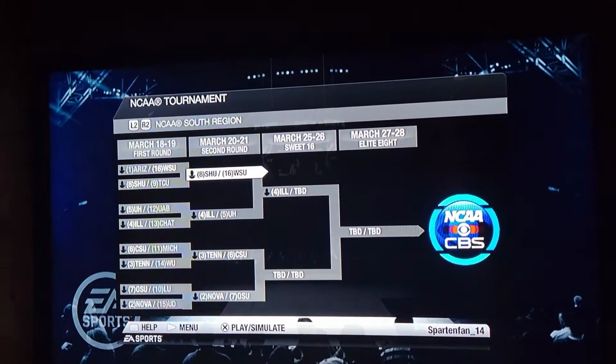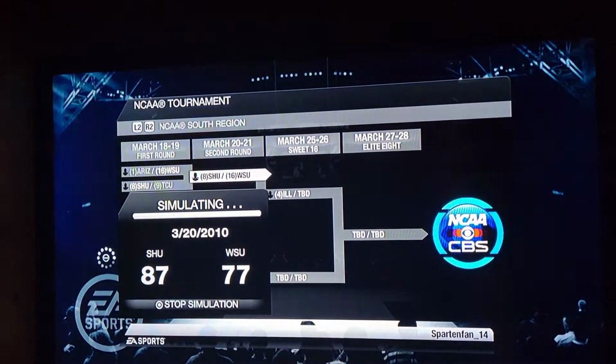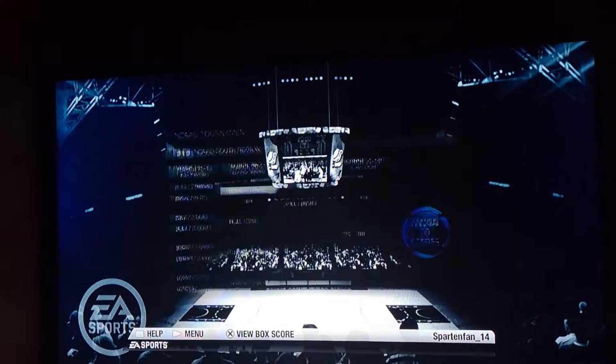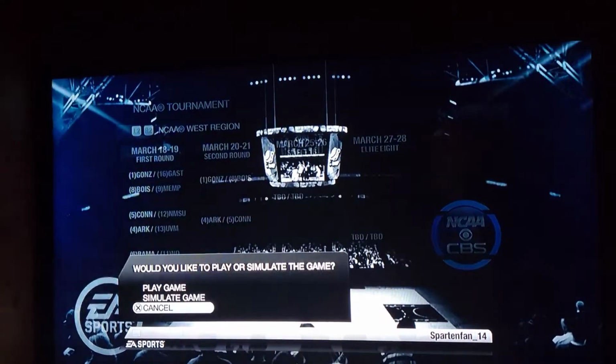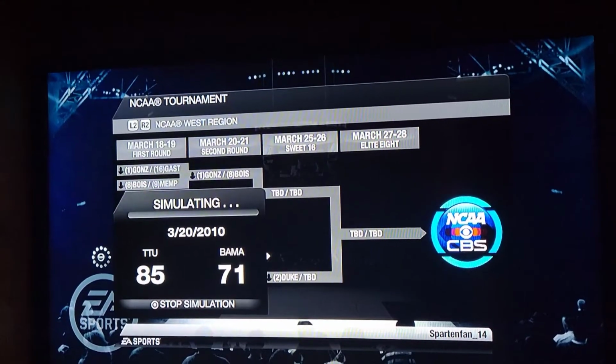Seton Hall and Wright State. I still can't believe it. Oh, they almost did it again. Seton Hall moves on. Texas Tech and Alabama. And Texas Tech wins.